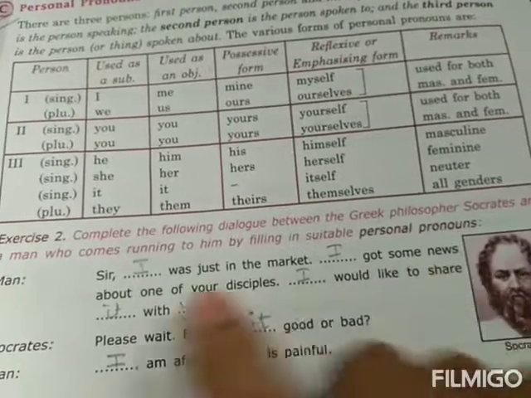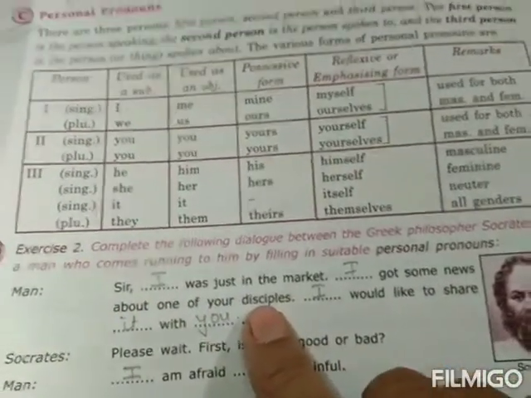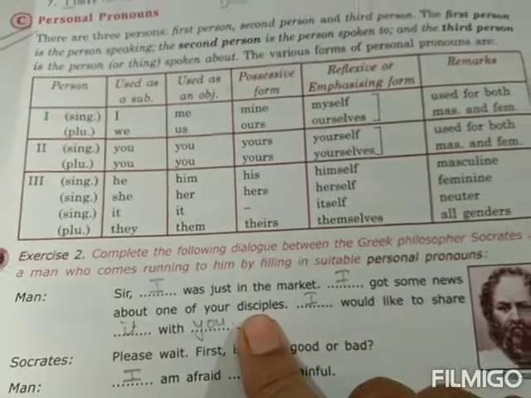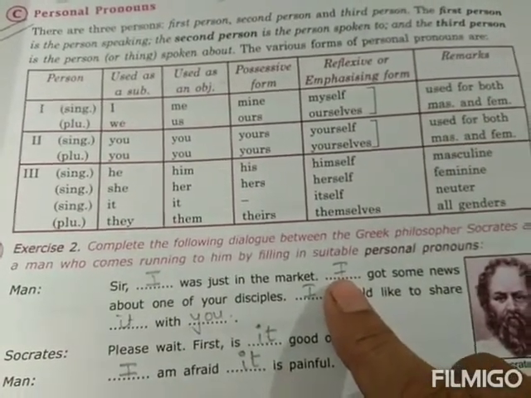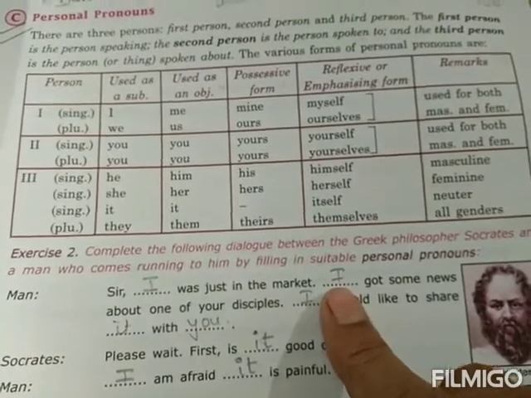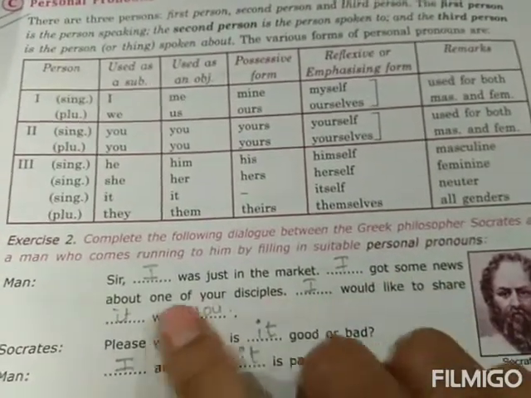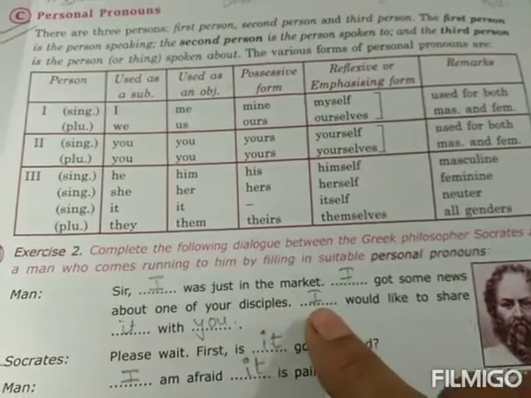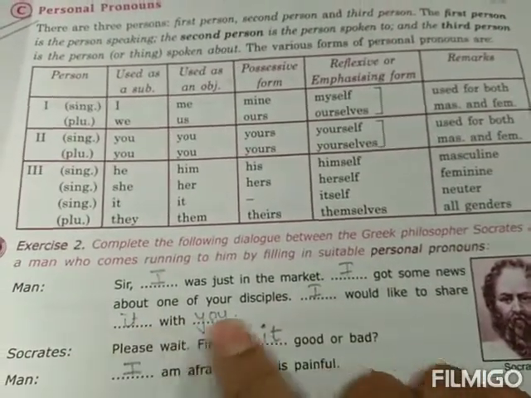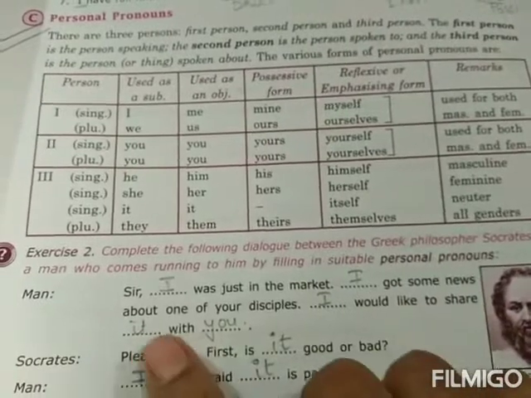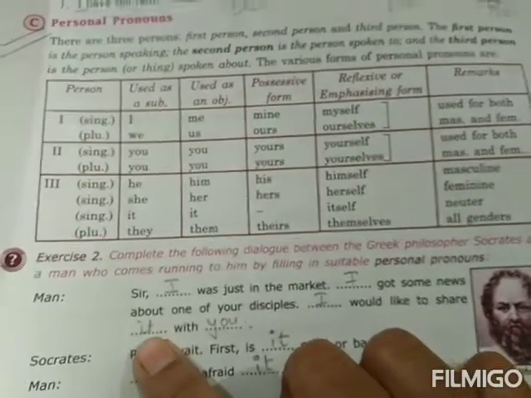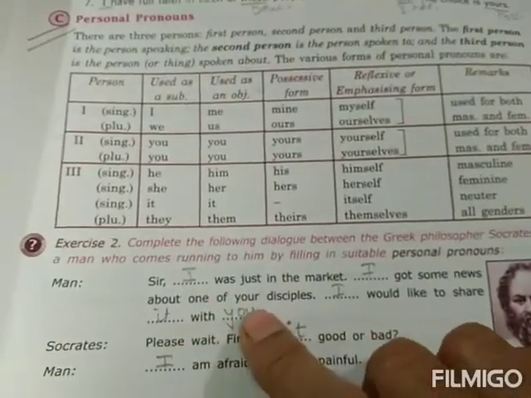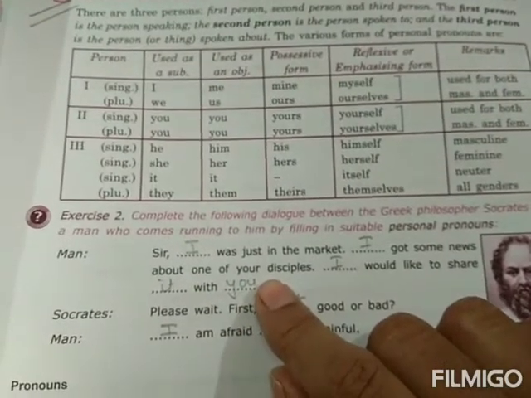Dash got some news about one of your disciples. Disciples मतलब कौन? शिष्य, pupil. So he himself is talking about his experience. That is why he will also use I here. I got some news about one of your disciples. Again, dash would like to share dash with you. I would like to share dash with you. Dash में क्या आएगा? क्या share करना है उसको? News share करना है. So you will use it, with it, right? It with you. You is used for Socrates because उसको बोल रहा है वो.